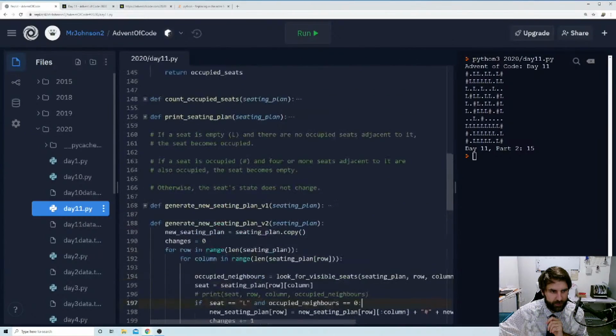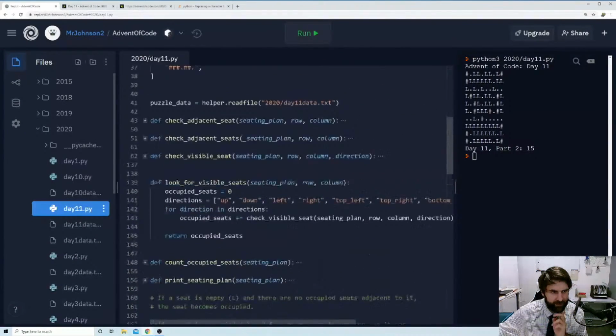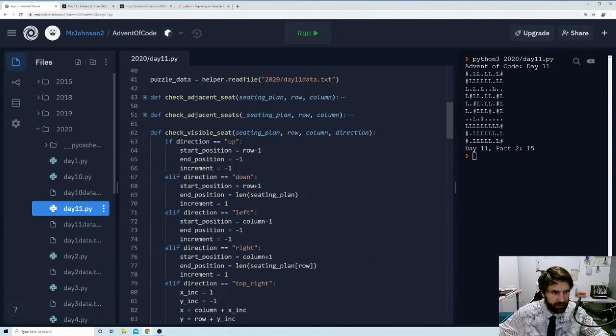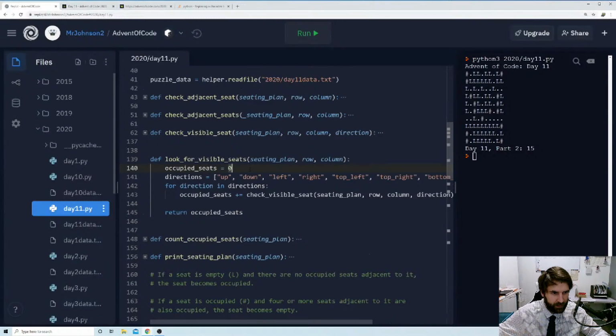So if we come up to our occupied neighbor, I'll look for visible seats and I'll check visible seat. So we're saying our occupied seats equals 0. We've got these different directions. We're going through each direction and we're adding to our occupied seats, checking the visible seat with the row and the column that we've been given, plus the direction that we want it to travel in. And we're going to check each direction.